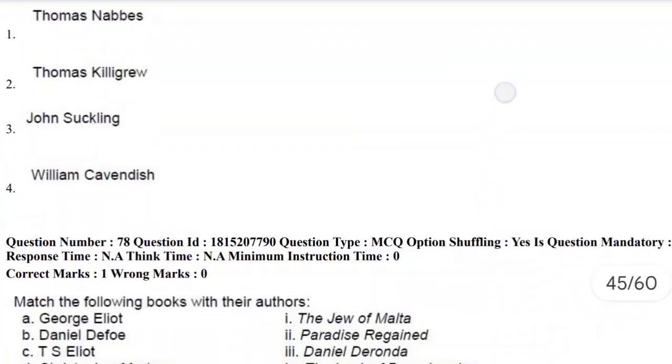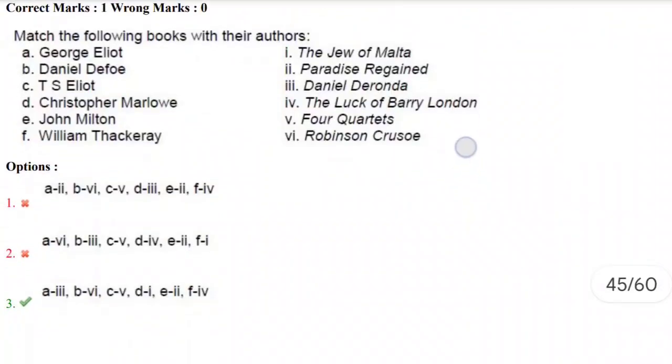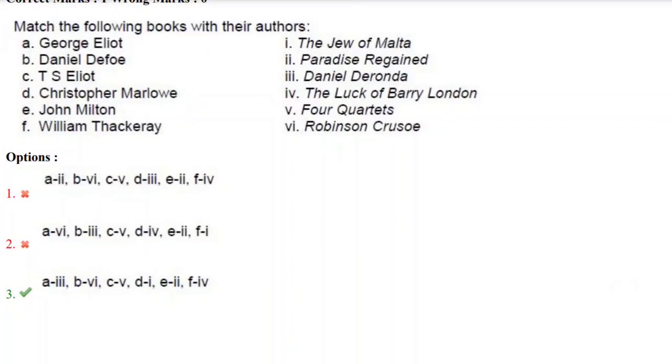Let's move towards the next question, the 78th question. Match the following books with their authors. This is again about the greatest writers and greatest books, and it is so pleasant to see their names and works: George Eliot, Daniel Defoe, T.S. Eliot, Christopher Marlowe, John Milton, and William Thackeray. The books are The Jew of Malta, Paradise Regained, Daniel Deronda, The Luck of Barry Lyndon, Four Quarters, and Robinson Crusoe.